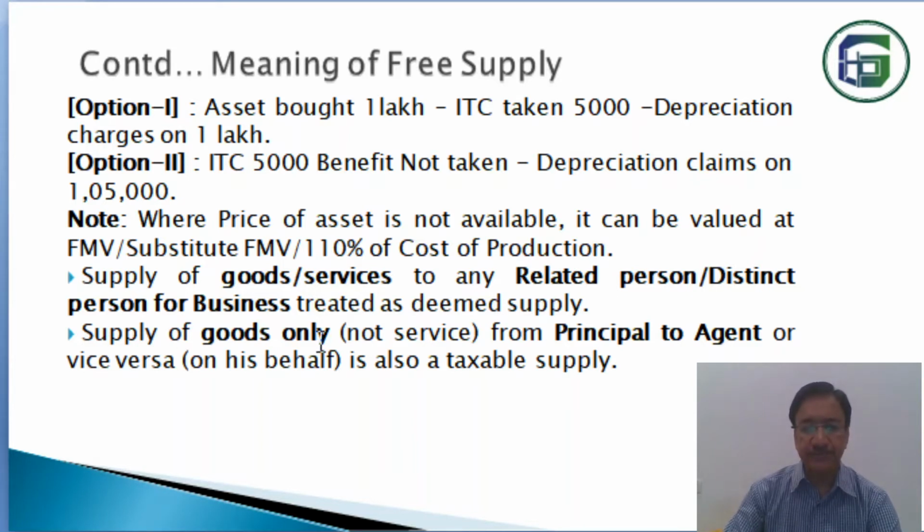Supply of goods only. Here not service, only goods. Supply of goods from principal to agent. If a principal supplies goods to the agent, not service, or vice versa, then it is also treated as taxable supply. Because either the principal sends the goods to the agent or the agent supplies the goods to the principal, in that case it is also treated as taxable. Though it is free of cost, it is a free supply, but as principal and agent there is some business interest. Otherwise, the question of free supply does not arise. So here it is treated as taxable supply.